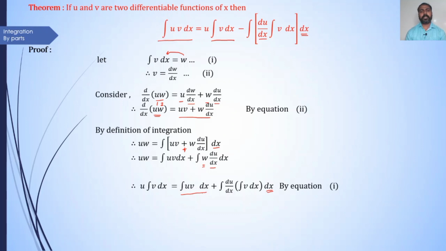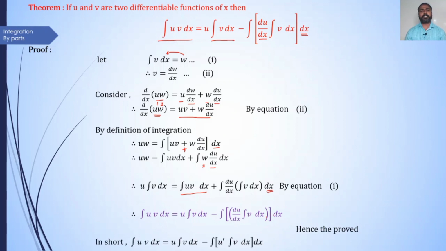Therefore, integration of u into v dx is equal to u into integration of v dx minus integration of du by dx into integration of v dx, here integration done with respect to x. Hence, proved. In short, integration of u into v dx is equal to u into integration of v dx minus integration of u dash into integration of v dx, here integration done with respect to x.